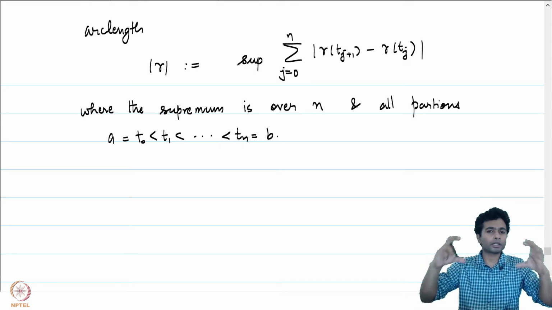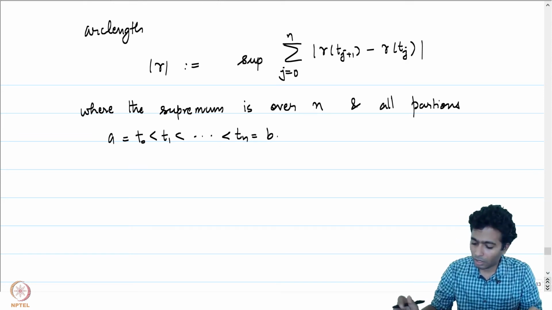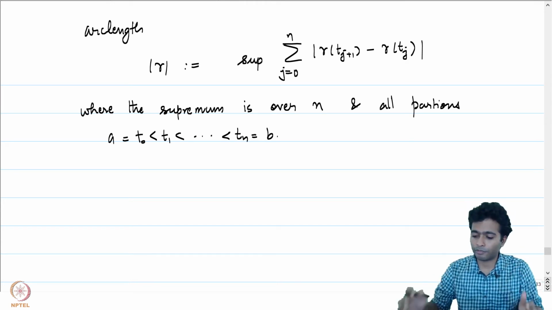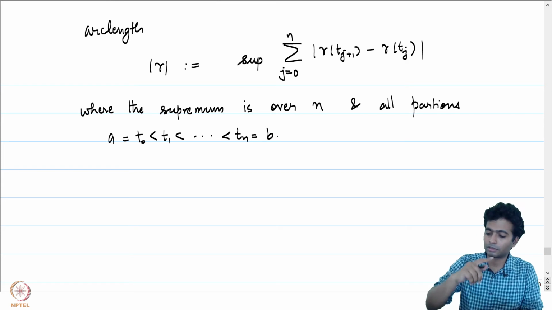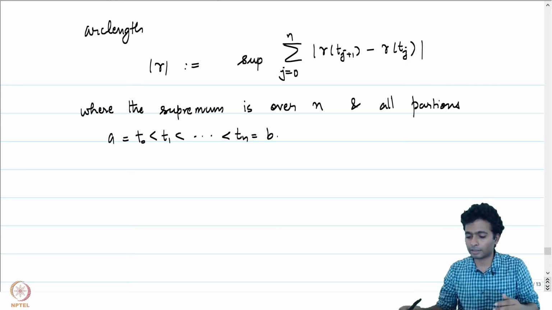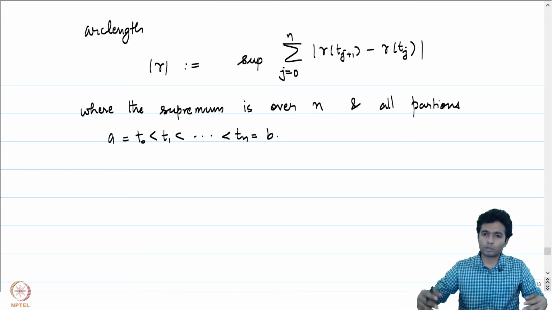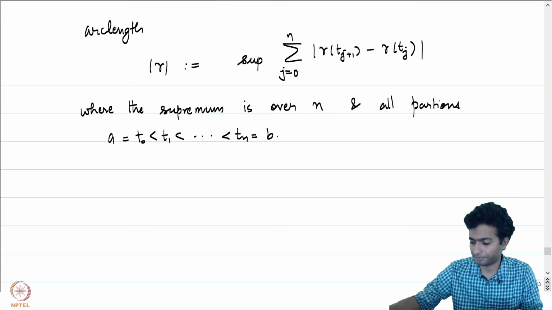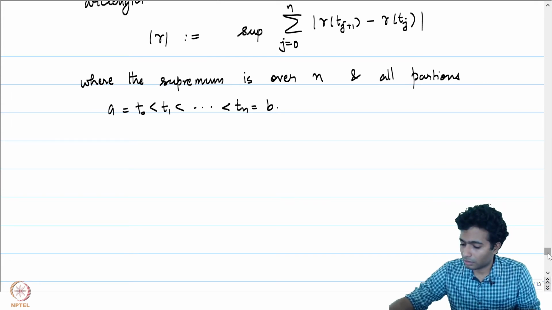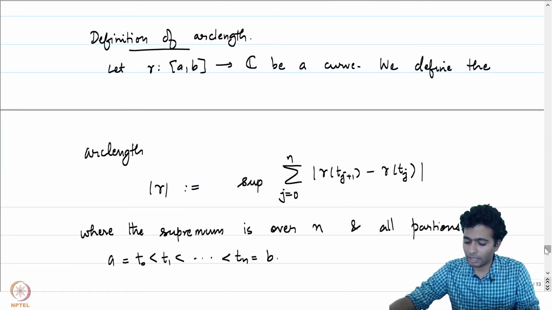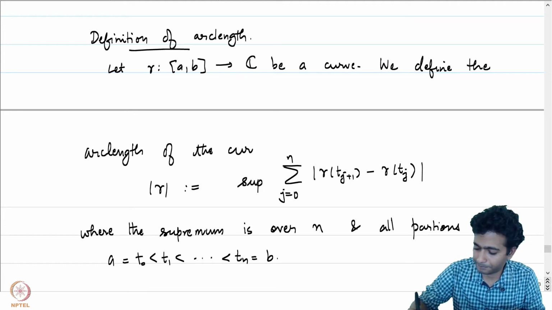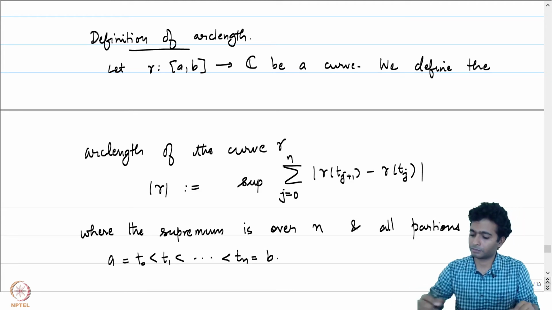So you look at the partition of [a, b] into t0, t1, t2 up to tn. Look at the absolute value of the complex numbers gamma of t_{j+1} minus gamma of t_j at each stage. Take the sum. And now let's look at the supremum over all such partitions. The supremum is what is called the arc length of the curve gamma.